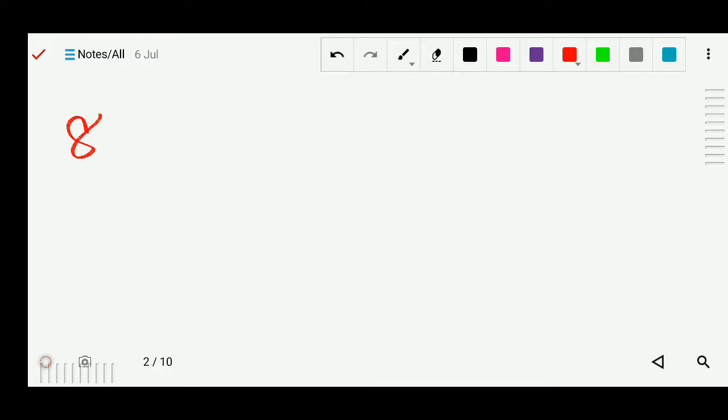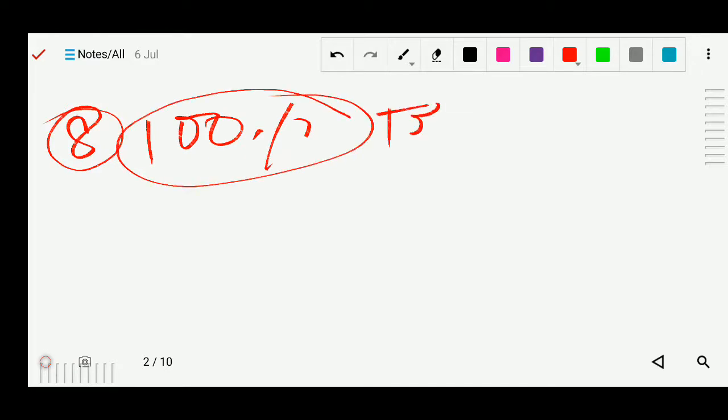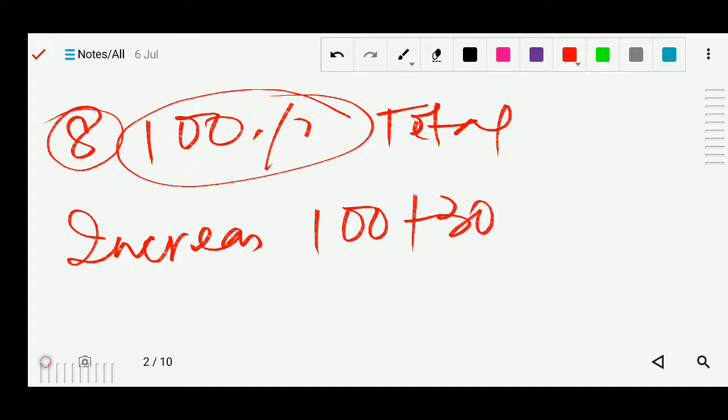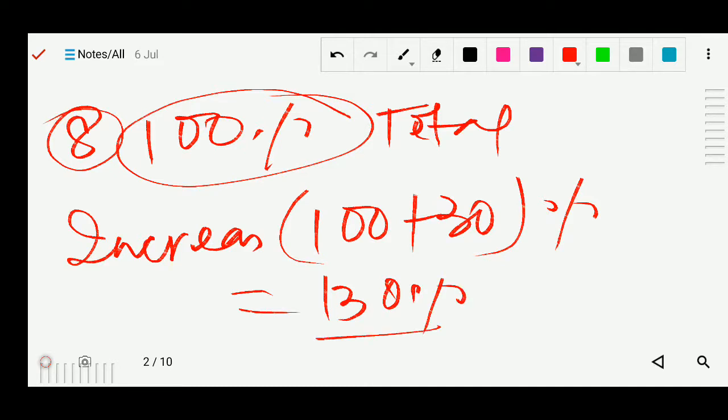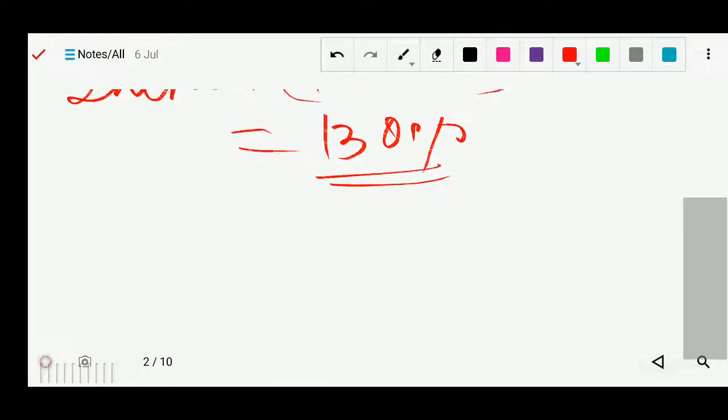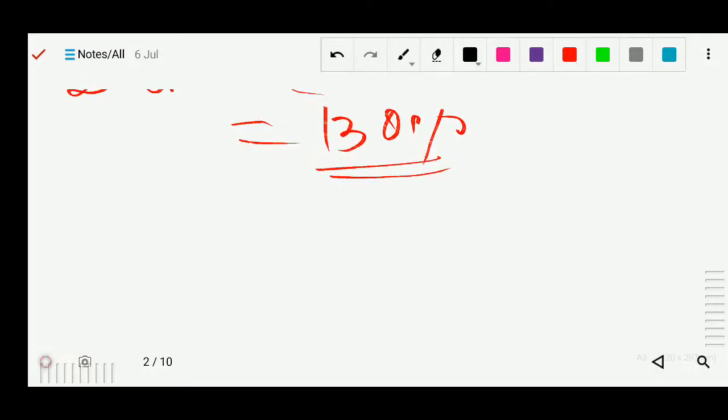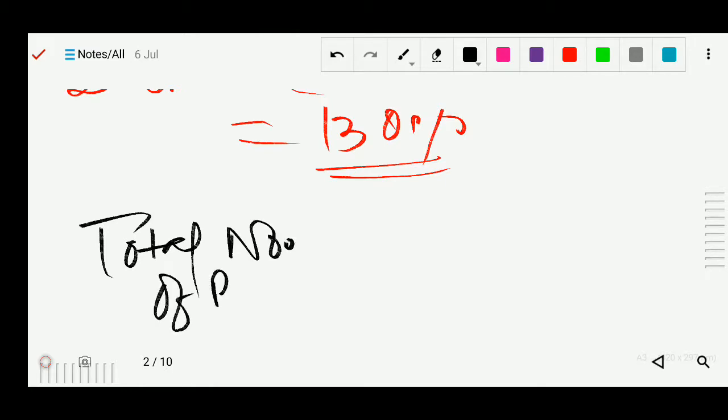So on question number 8, the total was how much? 100. Total percentage is our 100. Now it was increased by 30%. So 30% means 100 plus 30 we will increase here. So now after increment it is 130%. Okay, 130%. Now we have to find the total number of books.